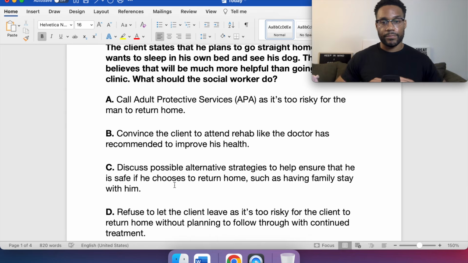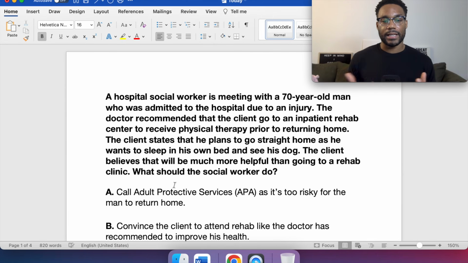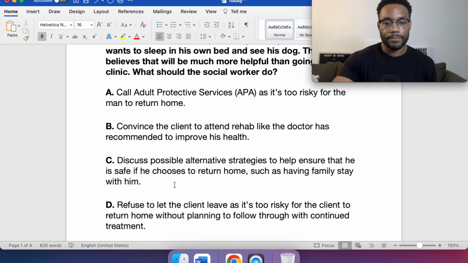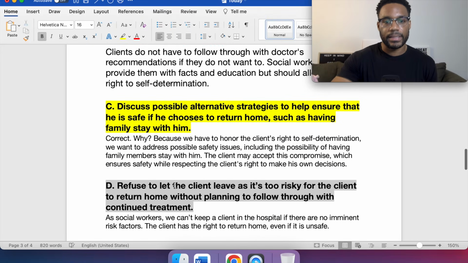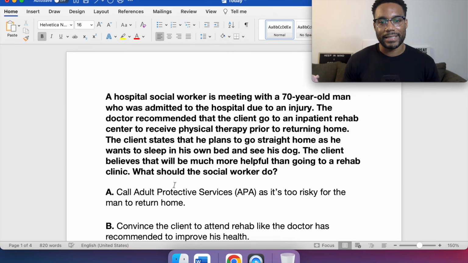But outside of things of that nature, with self-determination, a client can decide whether they want treatment or not, because it doesn't say anything in this question about the client being mandated. So again, the answer would be C. Discuss possible alternative strategies to help ensure that he is safe if he chooses to return home, such as having family stay with him.